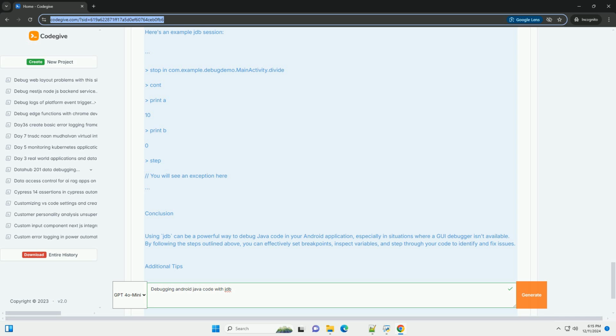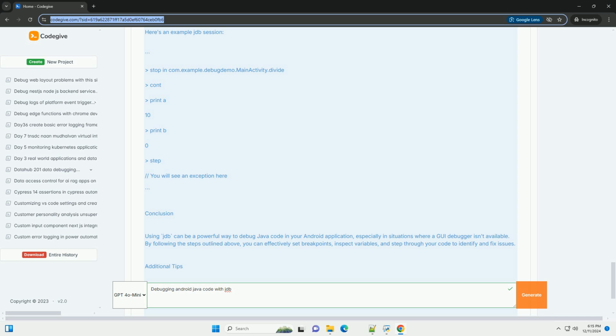After setting the breakpoint, continue the execution of your application by typing bash: cont. Step 7, inspect variables. When the execution hits the breakpoint, you can inspect variables and the call stack. For example, to inspect the variables a and b, you can use bash: print a, print b.